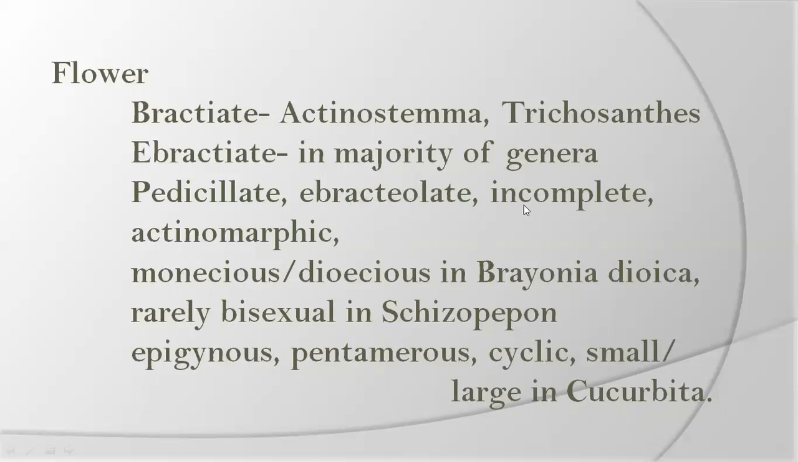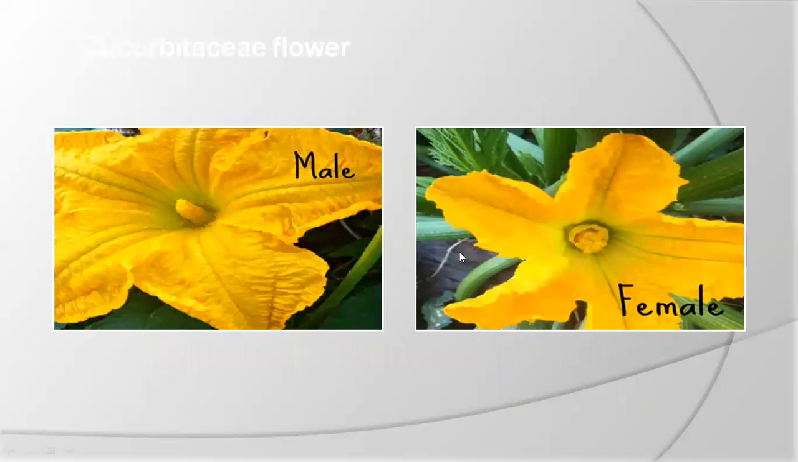Bracteolate absent. Incomplete flower, only three parts are present in the flower. They are actinomorphic type. And in Bryonia, monoecious flowers are present. Rarely bisexual in Schizopepon. Epigynous and pentamerous, cyclic, small or large in size in Cucurbita. So these are the flower characters. Male and female flowers are separately borne on different branches of the plants. Cucurbitaceae flowers are more or less white or yellow in color.